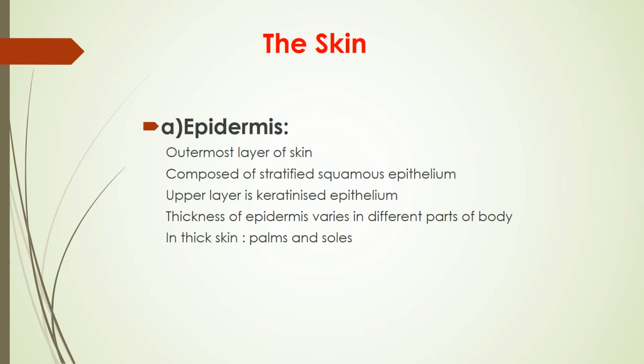Now, the epidermis is the outermost layer of skin, composed of stratified squamous epithelium. The upper few layers are keratinized epithelium. The thickness of the epidermis varies in different parts of the body. In thick skin, that is the palms and soles, it is made up of different layers.